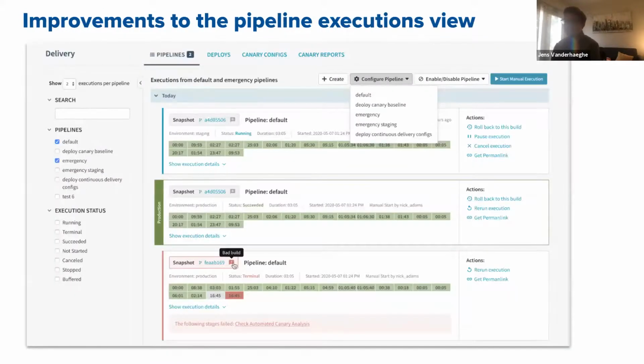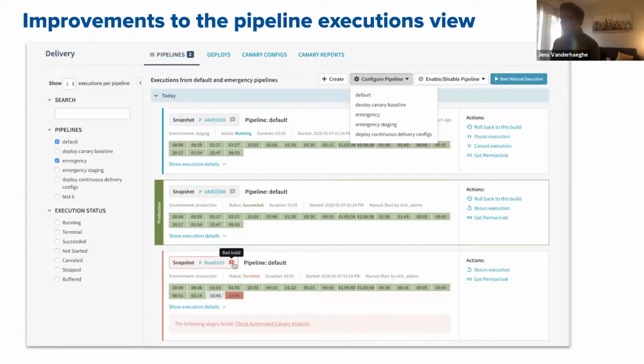Obviously, we also wanted to make some improvements to the general Spinnaker UI. Some of those we would definitely be interested in open sourcing in 2021. But as you can see here, we made it more obvious with color coding which pipelines are actually deploying to production. So you can see the middle pipeline has this green production label. So it's very easy for users to pick up which pipeline is deploying to a production environment. We've also color-coded pipelines that are currently in progress, as well as pipelines that have failed.